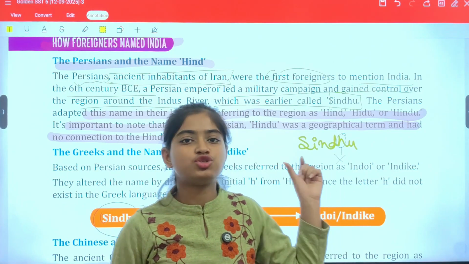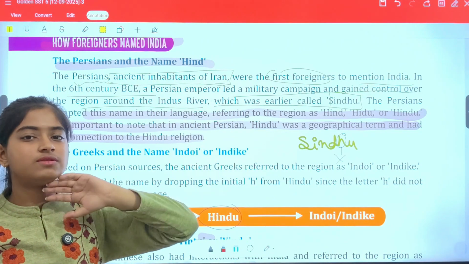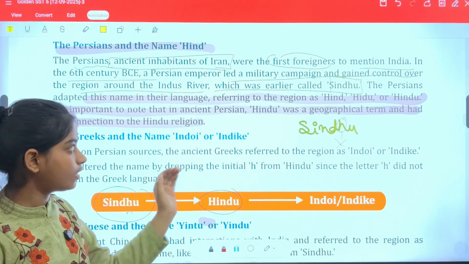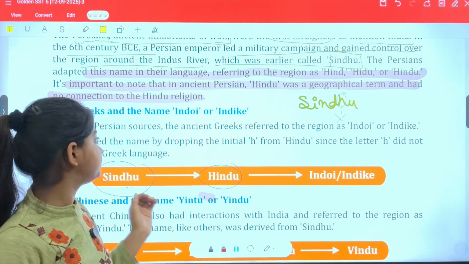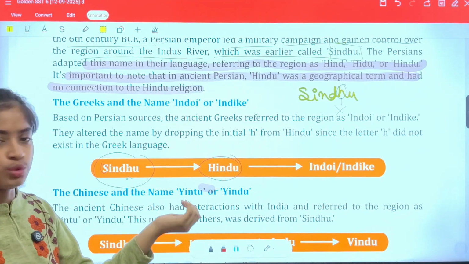Okay, so Hindu is a geographical term here. It's not connected with religion anymore. This is a geographical term which was used by ancient Persians. Next we have the Greeks and the names Indoi and Indaik.